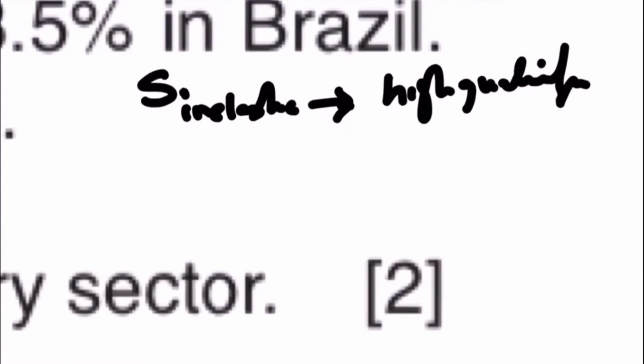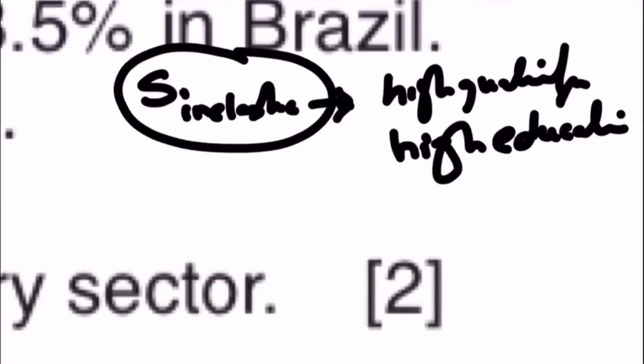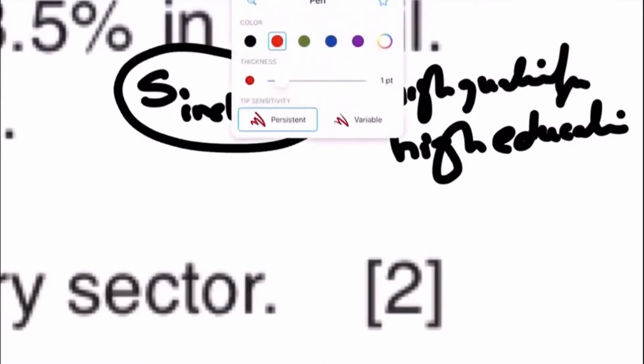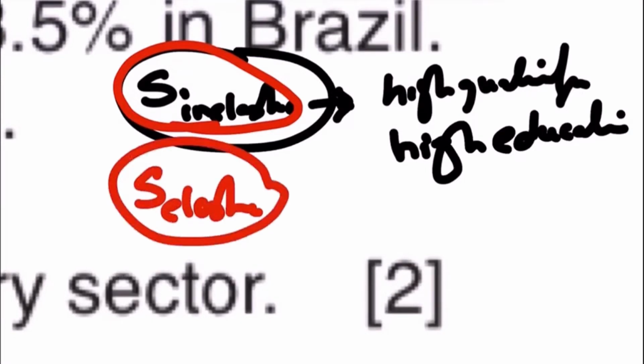So industries or professions that require high qualifications, huge levels of skill, or high levels of education, for those workers the supply is inelastic. When we talk about the supply of workers being inelastic, it means how easily they can enter a profession. If the supply of workers is inelastic, it simply means they cannot enter a profession easily. That's it. On the other hand, if the supply is elastic, it means that they can enter a profession easily.